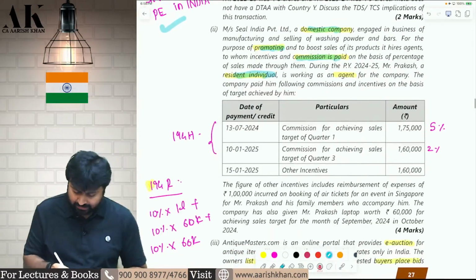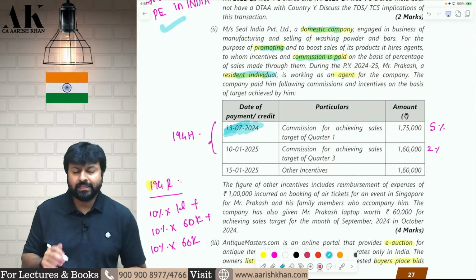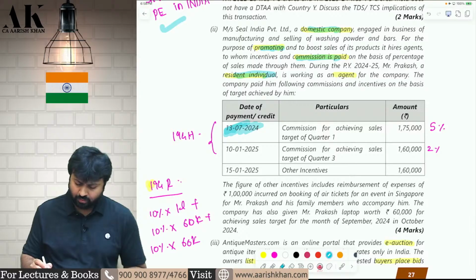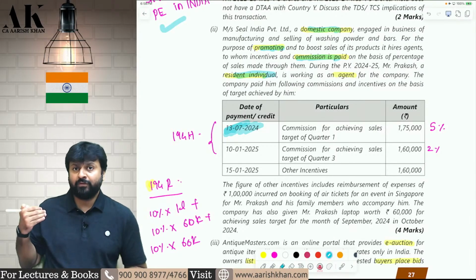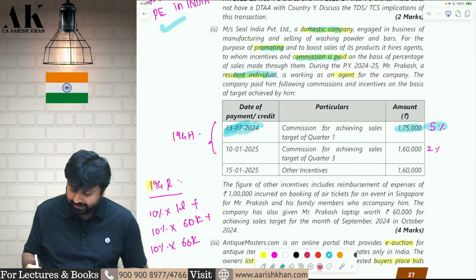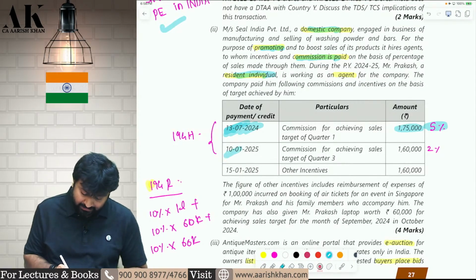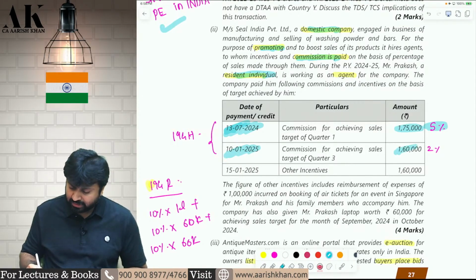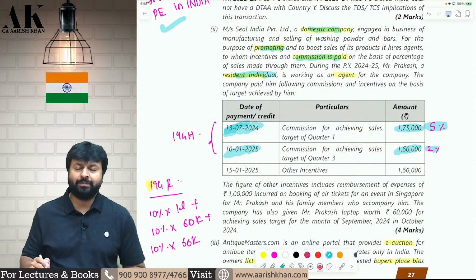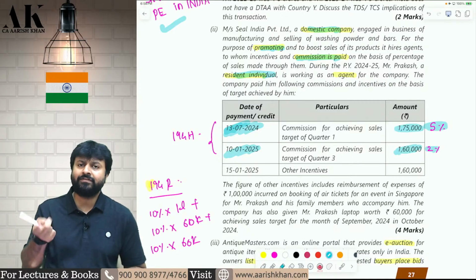Therefore, in this case, the payment you are making on 13th of July is before 1st of October. So, on this commission, you will deduct TDS at the rate of 5%. From October onwards, you will deduct TDS on commission at the rate of 2% because the amendment has been applicable from 1st of October. So, this is the first part of this question.